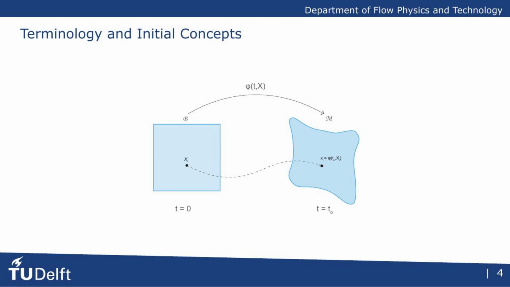To further formalize the Lagrangian perspective, we introduce some key concepts. We start with a reference or undeformed configuration at time 0, which we call B. Each fluid particle is labeled by its initial position, capital X. The motion and deformation of the fluid over time are described by the flow map, denoted by phi. This map takes a particle's initial position, capital X, and gives us its new position, small x, at time t, in the current, deformed configuration, which we call M.